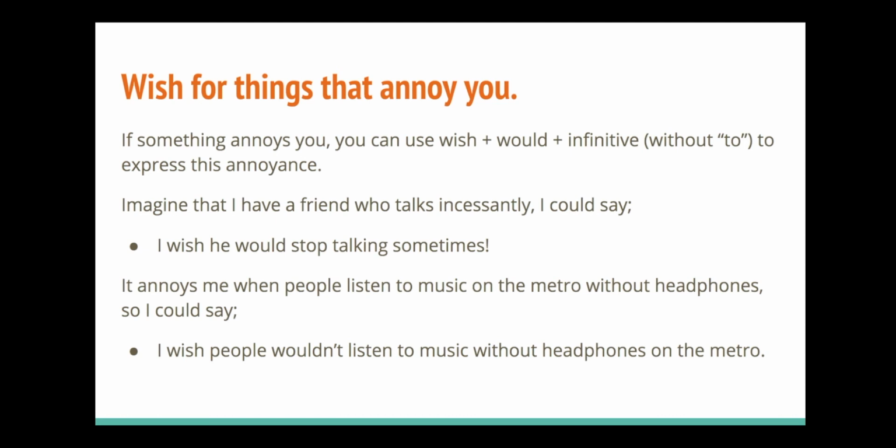It annoys me when people listen to music on the metro without headphones. So I could say, I wish people wouldn't listen to music without headphones on the metro. So again, in this example, we have wish, then the object, people, then would or wouldn't, and then listen in the infinitive without to. I wish people wouldn't listen to music without headphones on the metro.